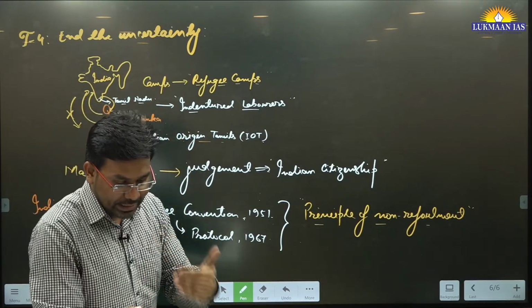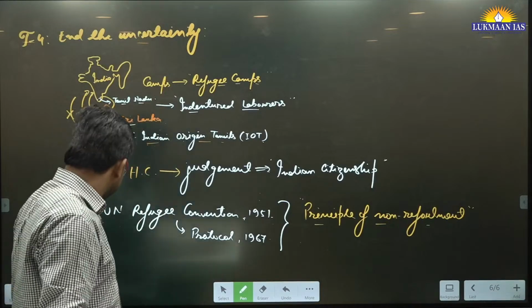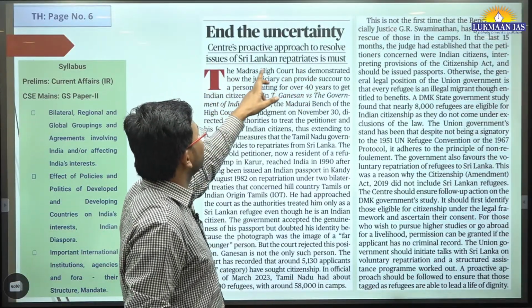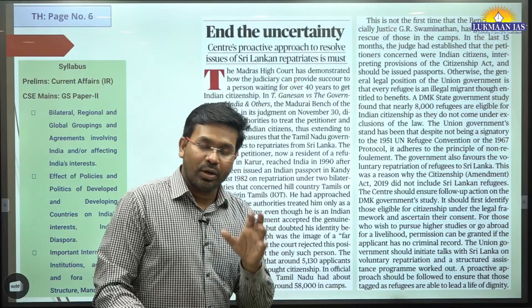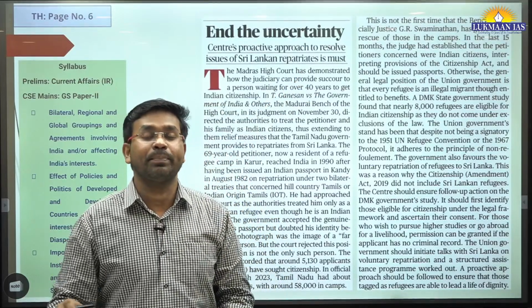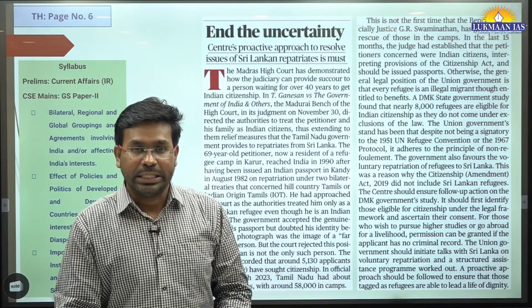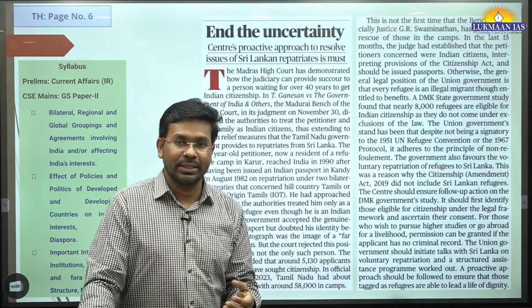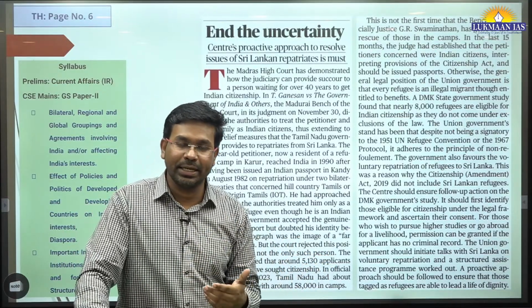So here in this article, the author says that the center's proactive approach to resolving the issues of Sri Lankan repatriates is a must. The author says that the central government should take a proactive approach and work proactively so that the Indian origin Tamils get their due rights in India.